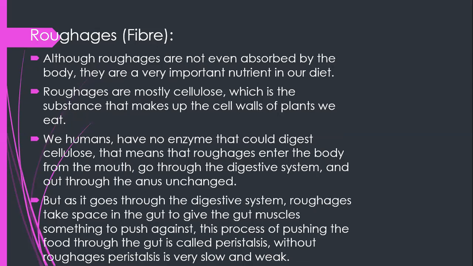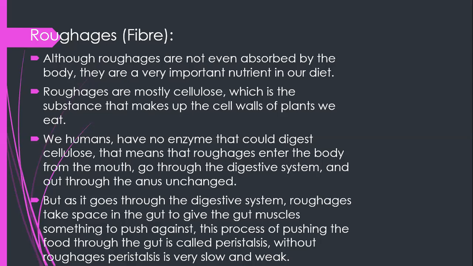Next is what is roughage or the fiber. Although the fibers are not even absorbed by the body, they are a very important nutrient in our diet, and they are mostly cellulose, which is a substance that makes up the cell wall of the plant we eat. We humans have no enzyme that could digest the cellulose.